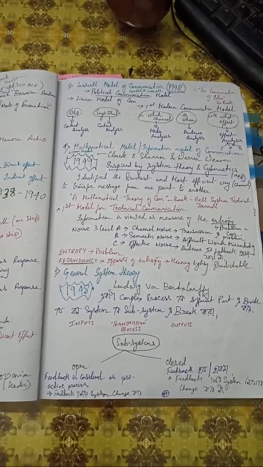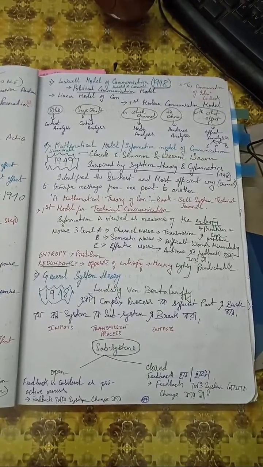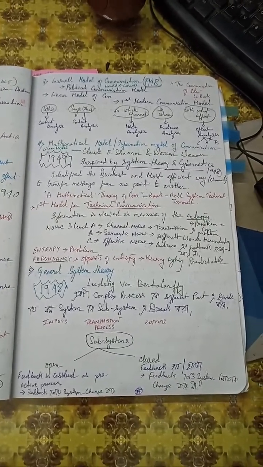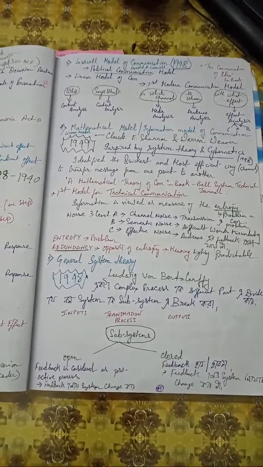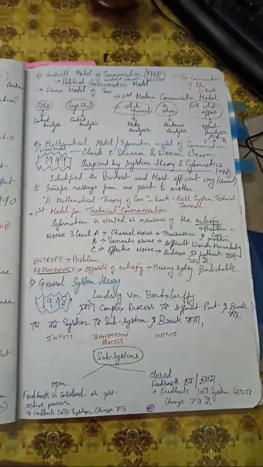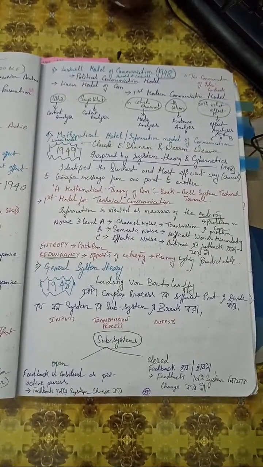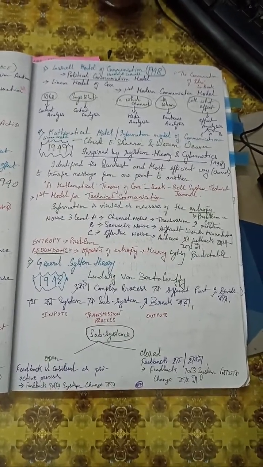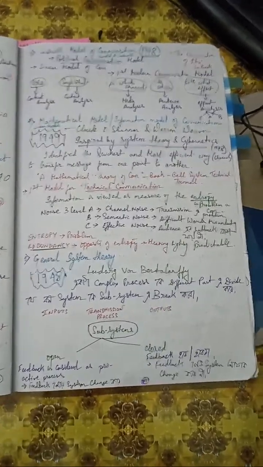The first 10 models will be linear models, where feedback is not there. The book from which this came is The Communication of Ideas. The linear model of communication: who says what in which channel to whom with what effect. This is known as the first modern communication model.